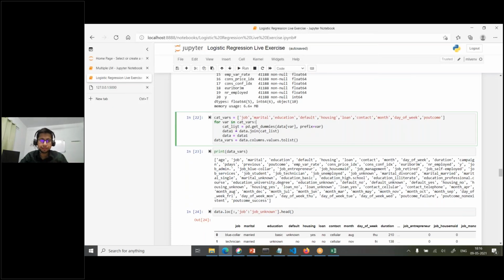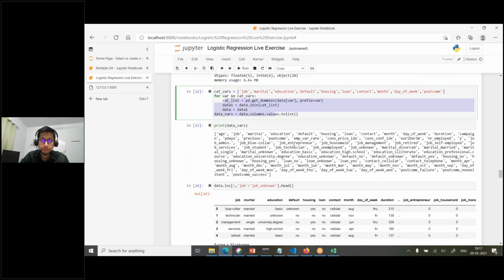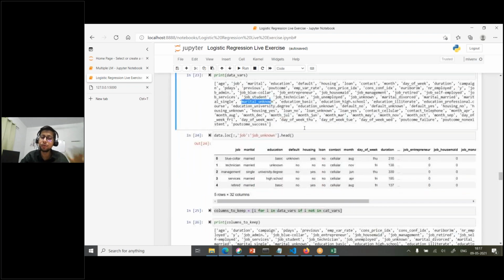Using Python we can do the same thing for all categorical variables and convert them to dummies, and it will of course generate some new columns. Job is also categorical, so we get job underscore blue collar, job underscore entrepreneur, job underscore housemaid, and so on. For marital, like we talked about, we get marital underscore divorced, marital underscore married, marital underscore single, marital underscore unknown, these 4 columns. Likewise it will create new columns.